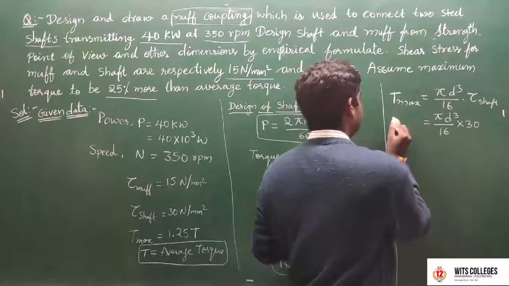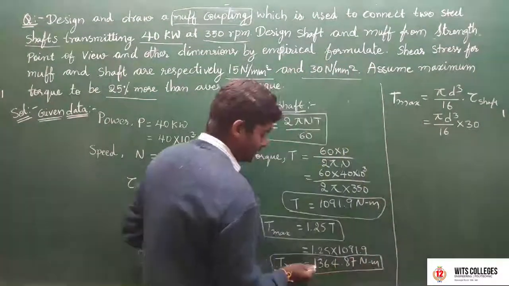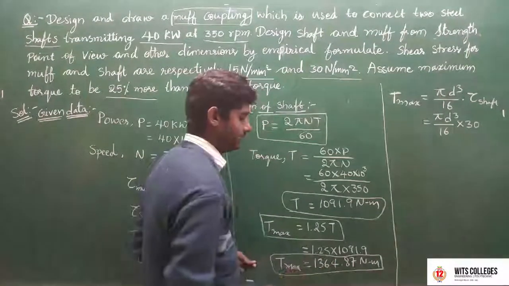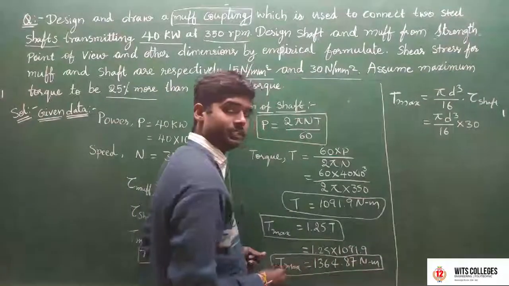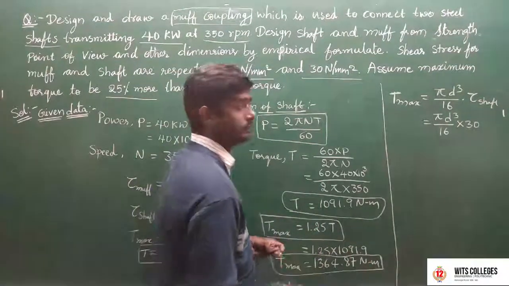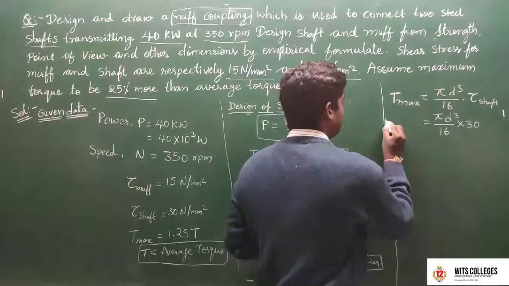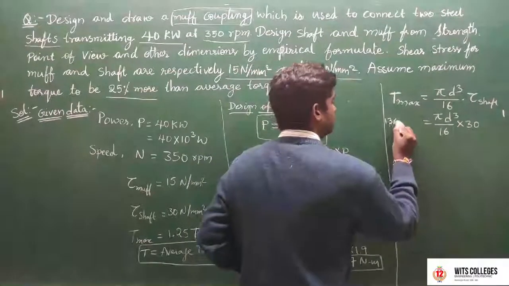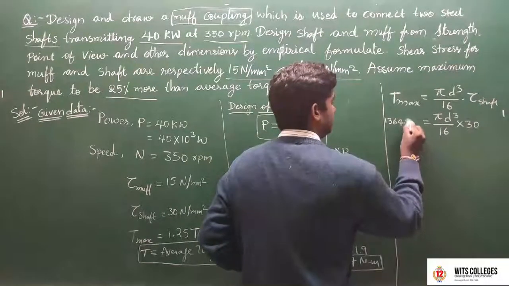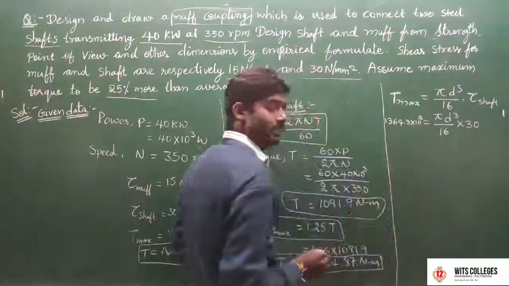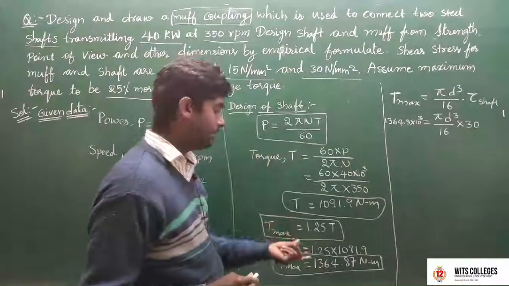Then T max is equal to 1364.87 Newton meter, converted into Newton mm, 1364.87 into 10 to the power of 3 Newton mm.